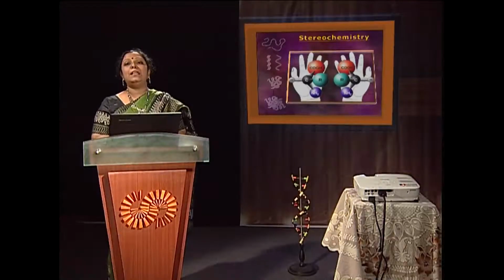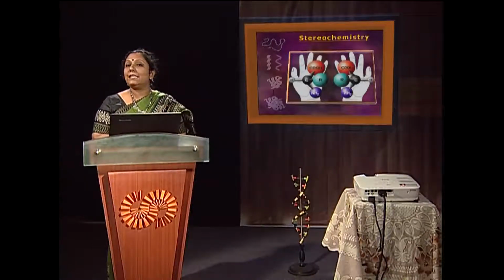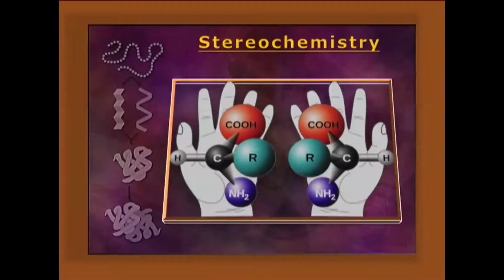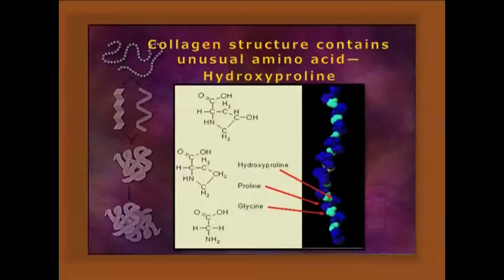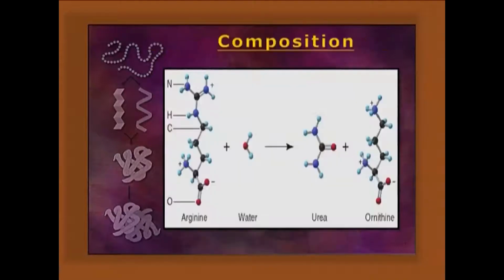Stereochemistry. Usually the amino acids are L-amino acids, but in the case of the bacterial cell wall, D-amino acids are present. We can find dextro and levorotatory amino acids, alpha amino acids, and R and S conformations as well. Composition. Usually proteins are made by 20 well-known standard amino acids, but in collagen we can find hydroxyproline and hydroxylysine. There are also some non-protein amino acids like ornithine, citrulline, etc.